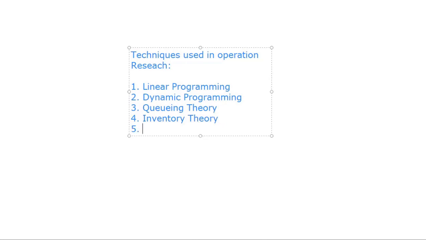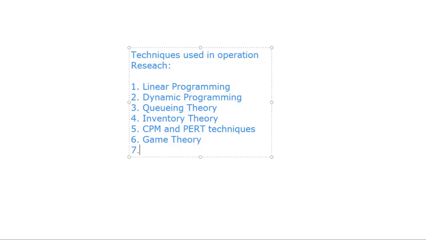Fifth one is CPM and PERT technique. Sixth one is game theory. Seventh one is replacement model.